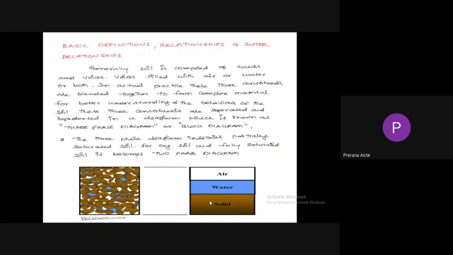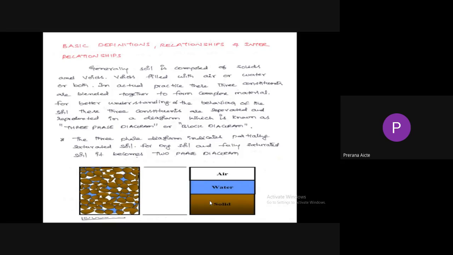Generally, soil is composed of solids and voids. Voids may be filled with air or water or both. These three constituents are blended and mixed with each other. It is very difficult to understand the behavior of soil from this complex mixture, so for better understanding the soil is separated into three constituents: solid, water, and air.